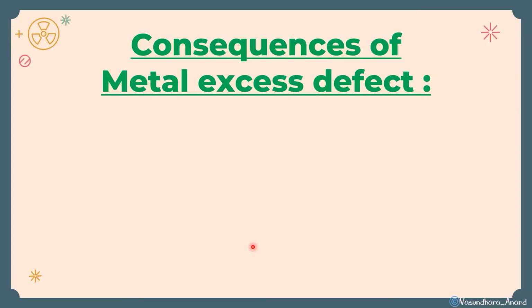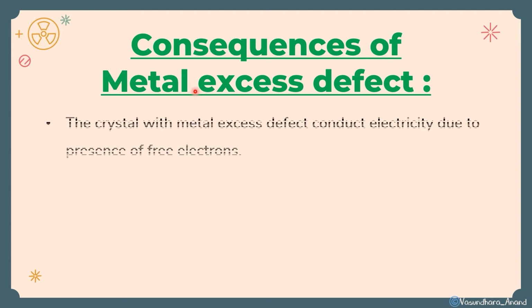Today it is a continuation of the previous topic, metal excess defect. We have done that already, so this is the consequences. Now we will learn about the consequences of metal excess defect. I have told you already the two ways by which we get a metal excess defect. One is when an anion is missing, that is, if we decrease the anion. The other way is if we add an extra metal cation. In both cases it will be a metal excess defect. I hope it is clear.